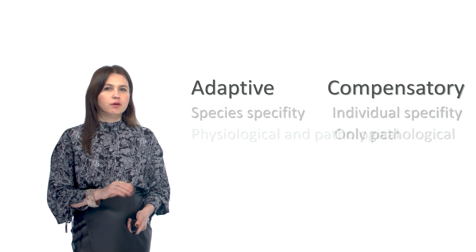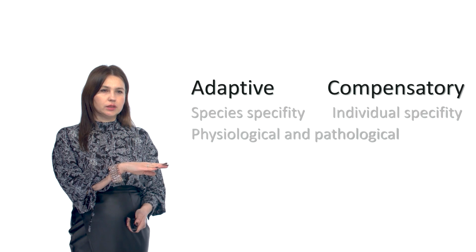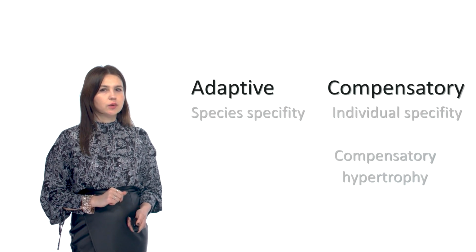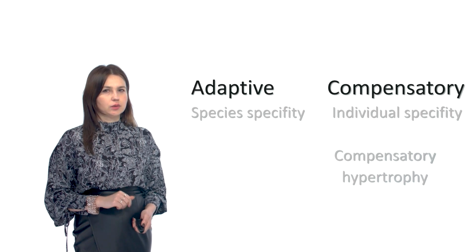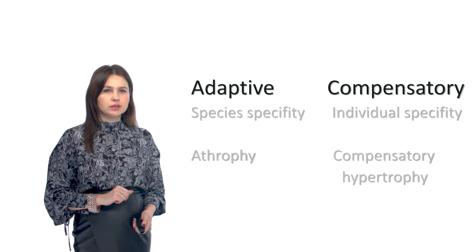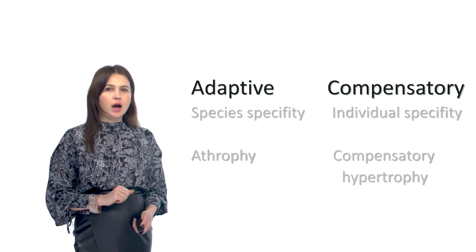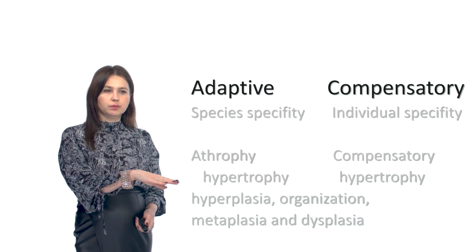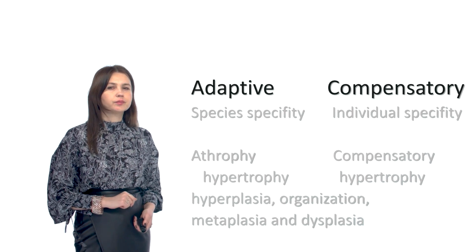Adaptive may be both physiological and pathological. Morphologically, compensatory reaction is presented by compensatory hypertrophy and hyperplasia. Adaptive reaction is about atrophy, hypertrophy, hyperplasia, organization, metaplasia, and dysplasia.